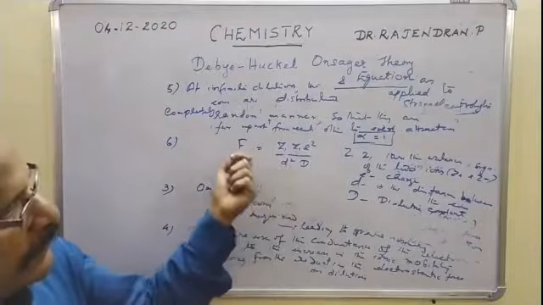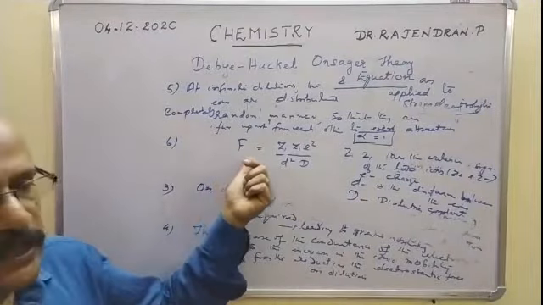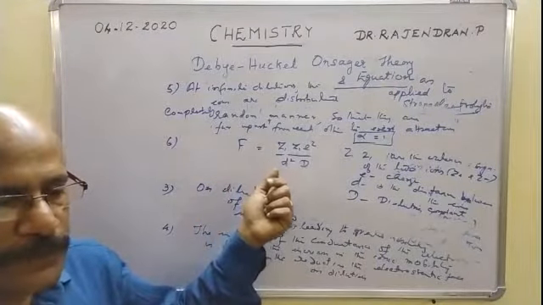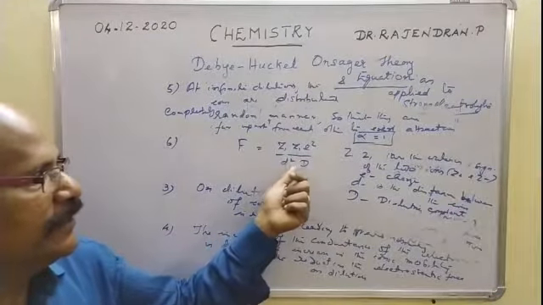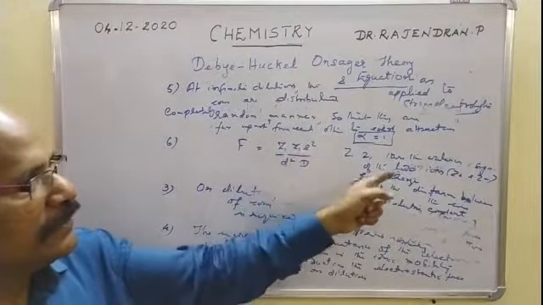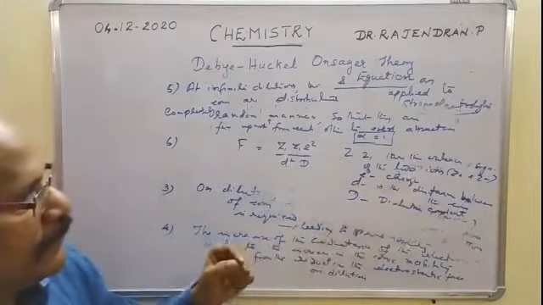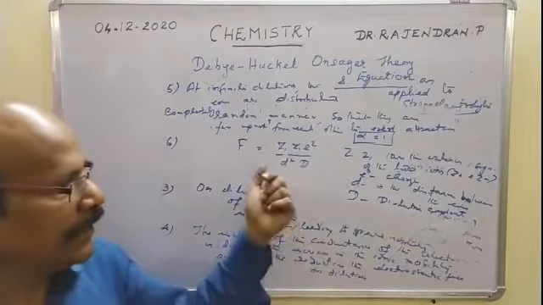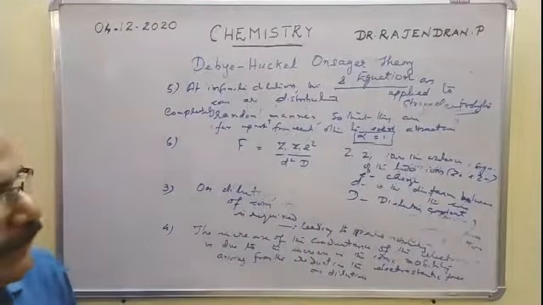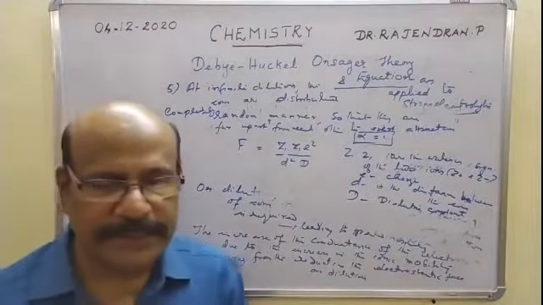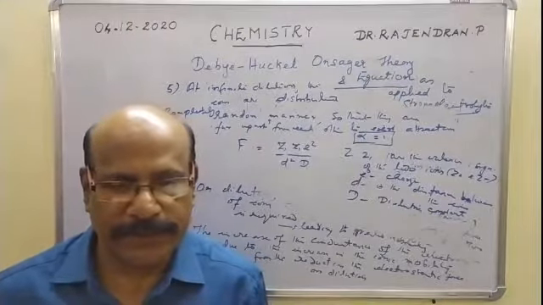Again, the electrostatic attractive force is governed by the inverse square law, according to which it is equal to Z1 Z2 e square by D square by d, where Z1 and Z2 are the valences of the positive and negative ion, e is the magnitude of the charge, small d is the distance of separation between the positive and negative ion, and capital D is the dielectric constant of the solvent.